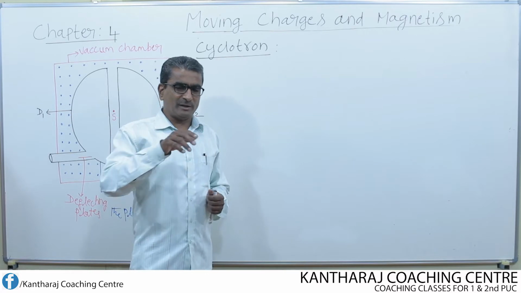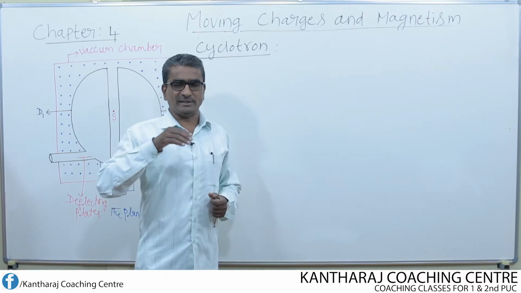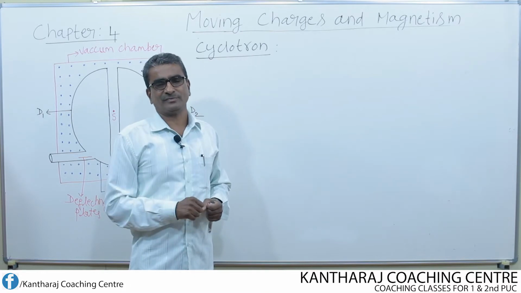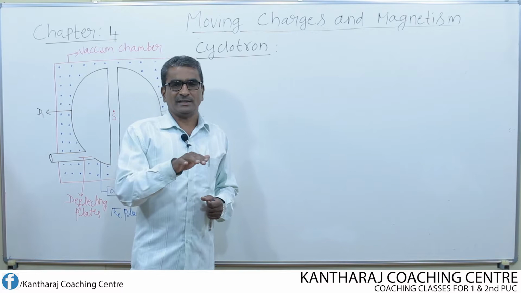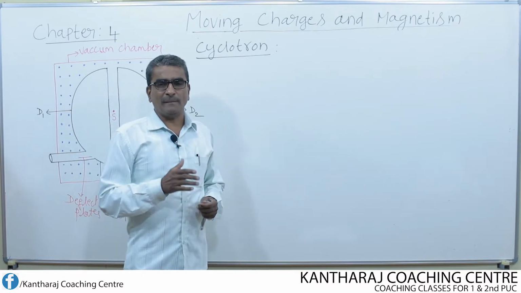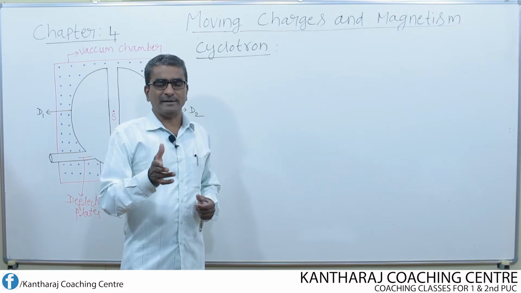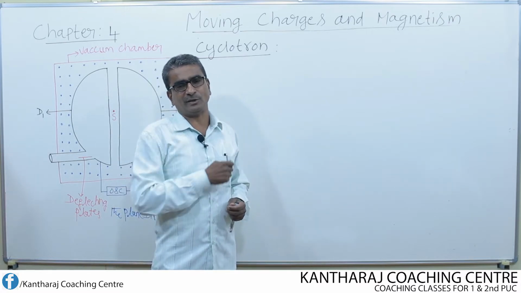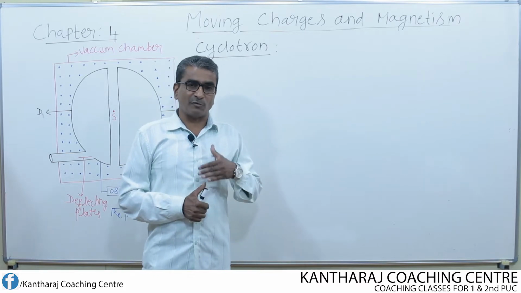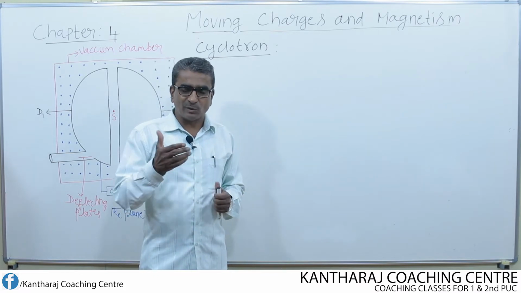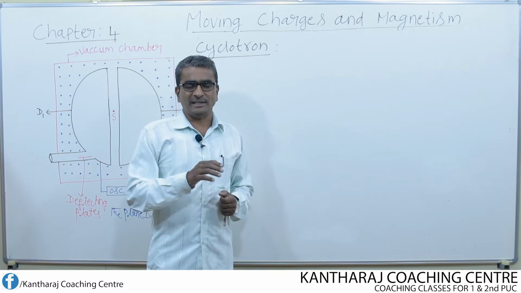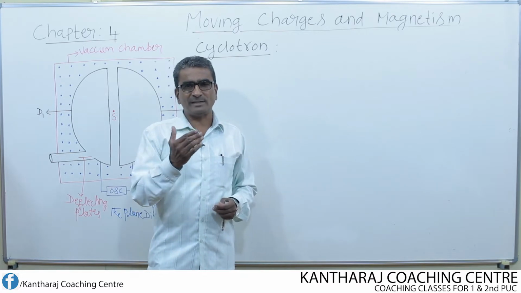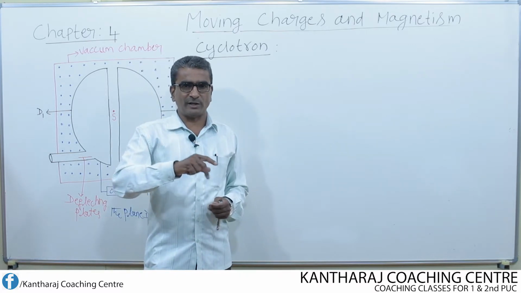Then what is meant by cyclotron? Cyclotron is a device which is used to accelerate charged particles. What type of particle can be accelerated using cyclotron? Positively charged particles like protons or deuterons can be accelerated using cyclotron. Whereas betatron, which is also a particle accelerator, is used to accelerate charged particles like electrons.